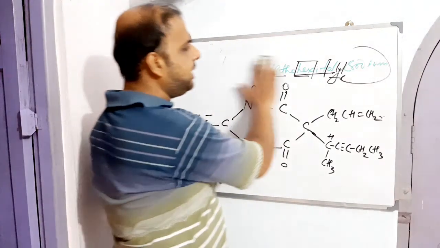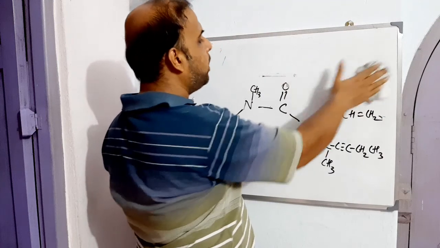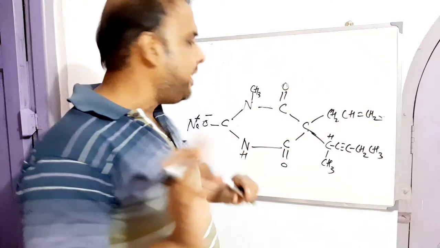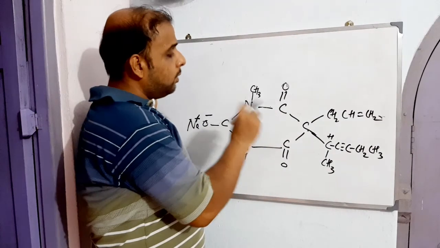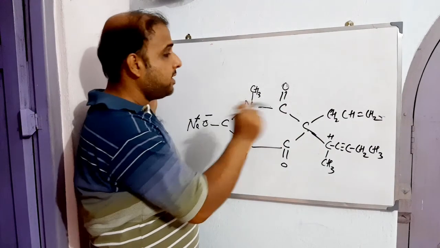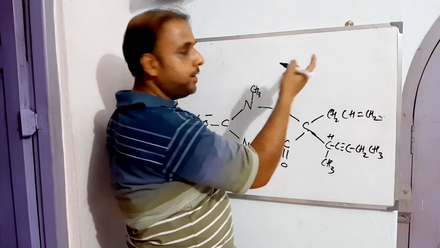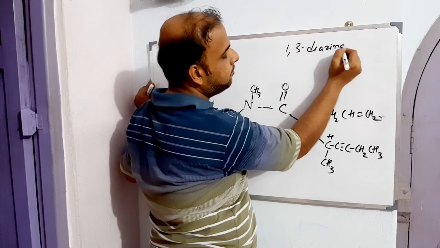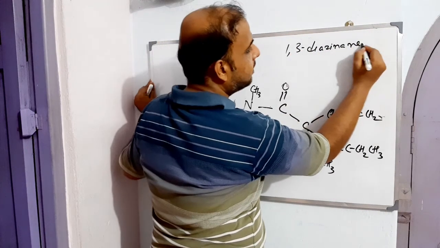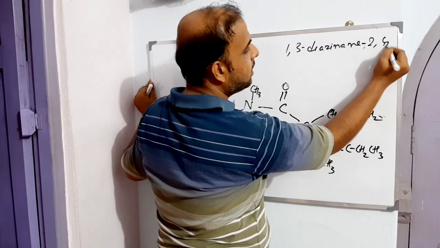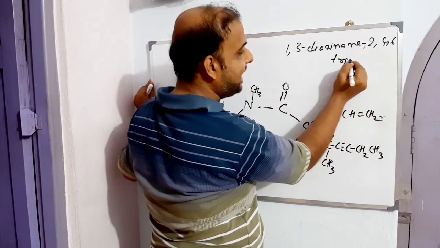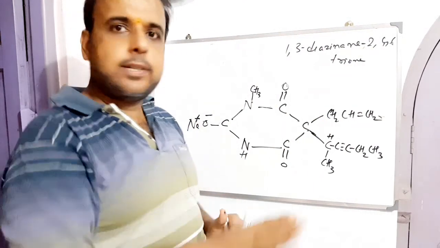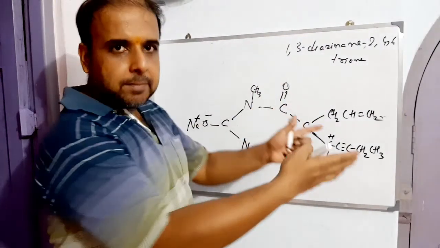We don't have much to do with the IUPAC name here, because in my last video it was clearly explained what name we should give to this particular system. Let us put the name first: 1,3-diazinane-2,4,6-trione, in case of simply methohexital, not methohexital sodium, or the sodium salt of something.